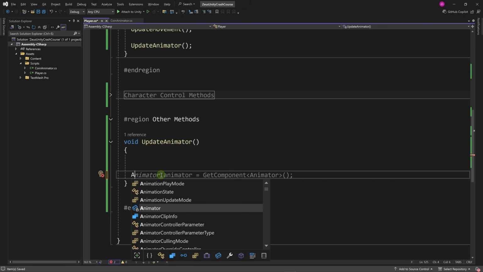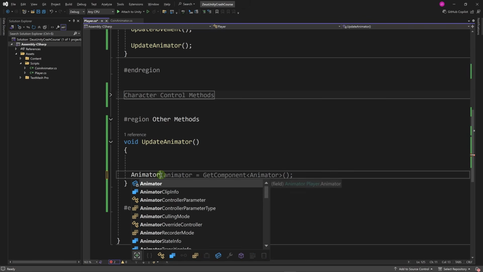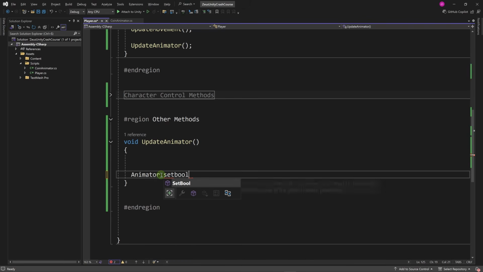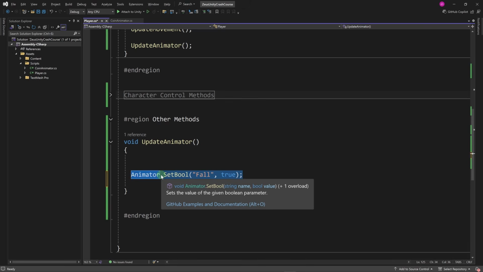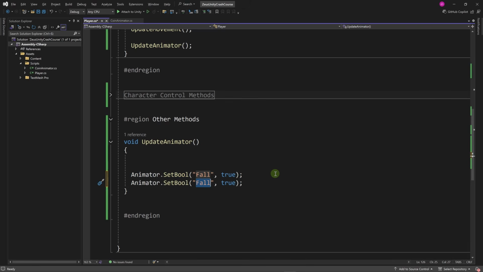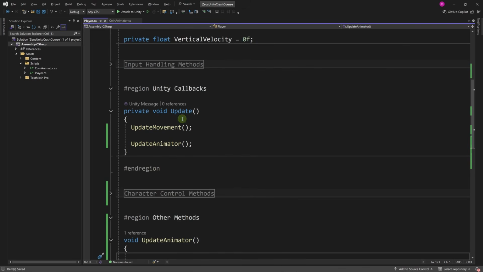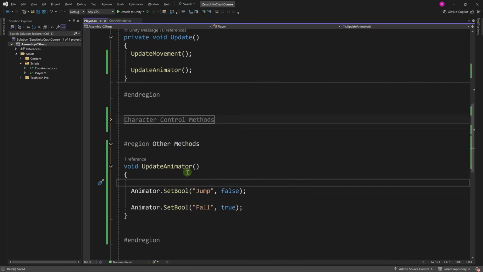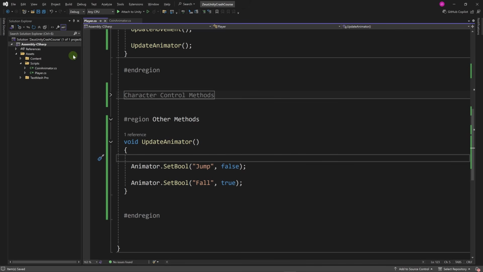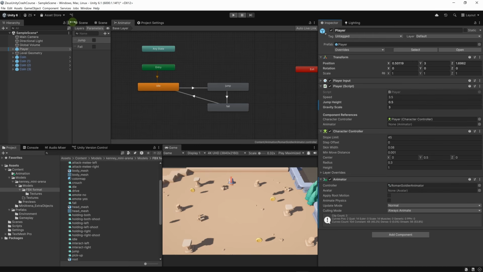And now with the animator here in update animator, what we're going to do is set the values of the booleans. We have two booleans, jump and fall. So we're going to set animator dot set bool, and we're going to give it the name of our boolean. Let's just set it to true just for testing, and let's copy and paste this line and replace fall by jump. Let's set jump to false, and actually let's have this as the first line. We just want to test if this is working. In update we are calling update movement and update animator, and we're doing this just for testing, but we just want to see what happens.